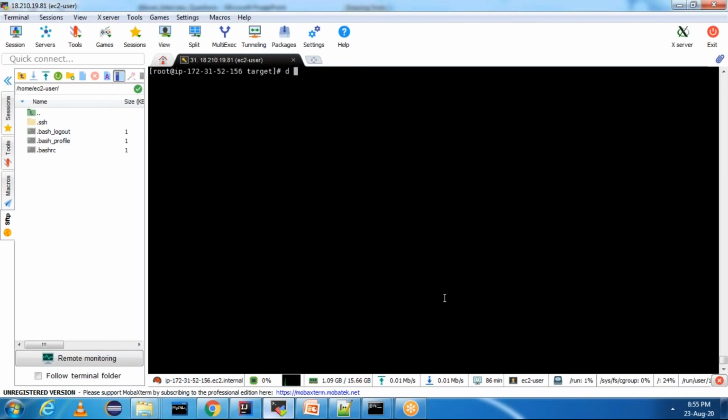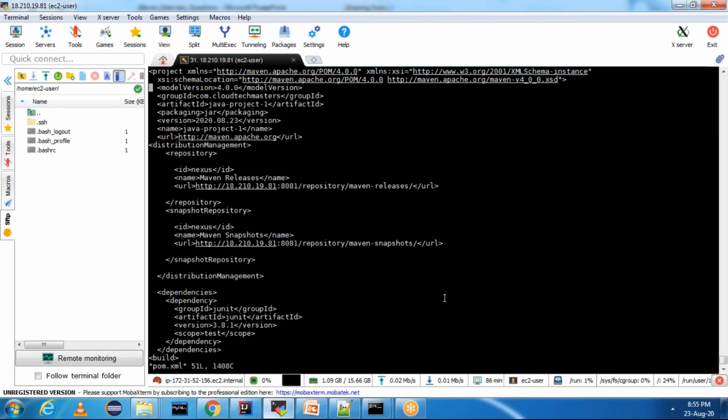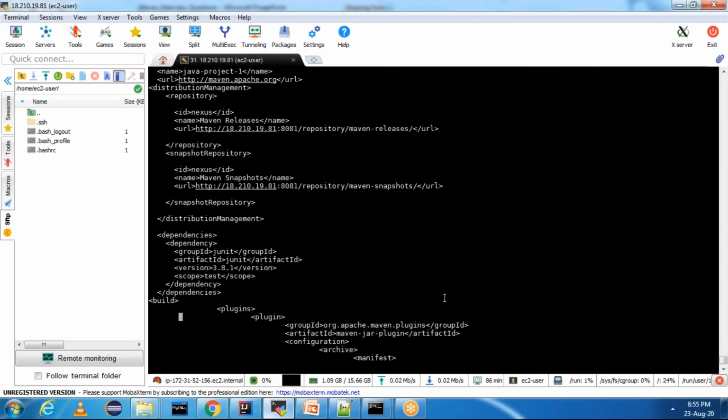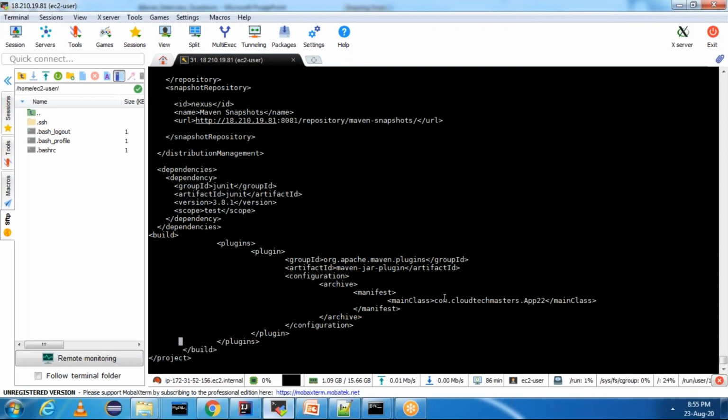Let me go back. vi pom.xml. I have given wrong names at the end. It came wrongly. It is just app2. It went as app2 too. It is just application to Java class.